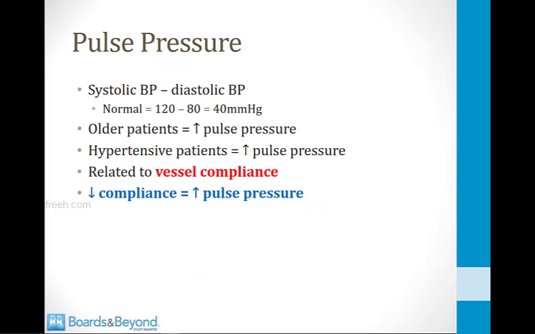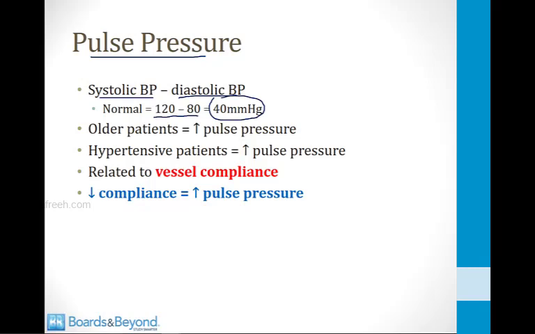One of the classic applications of the concept of compliance to cardiovascular physiology is the pulse pressure. The pulse pressure is the systolic blood pressure minus the diastolic blood pressure, and in a normal patient with a blood pressure of 120/80, the pulse pressure would be equal to 40.